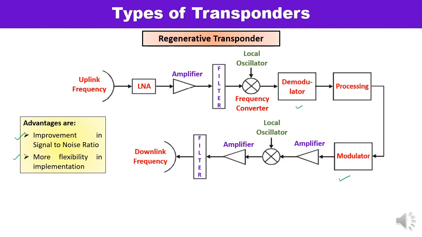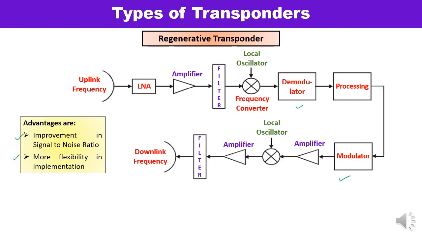This modulator modulates again, right? It remodulates the signal on a downlink carrier, and only then will it be retransmitted back to the earth station. But this approach is very effective. Why? Because it isolates the uplink performance from the downlink, and it prevents the accumulation of noise and distortion over the links. So it gives us various advantages.